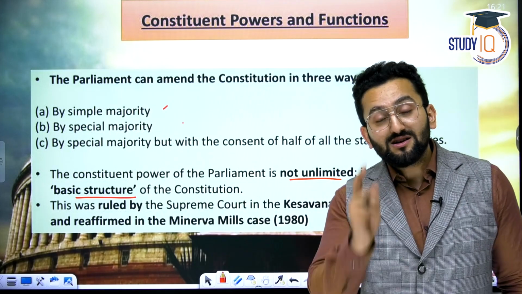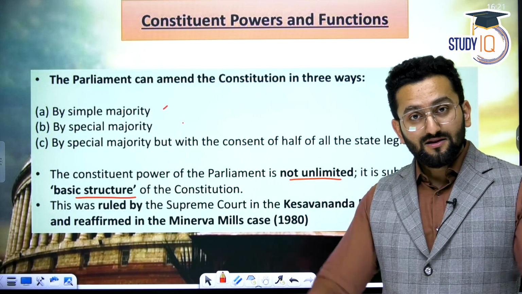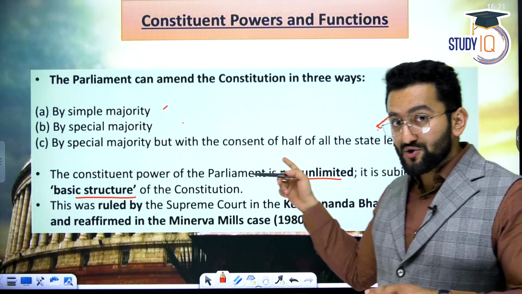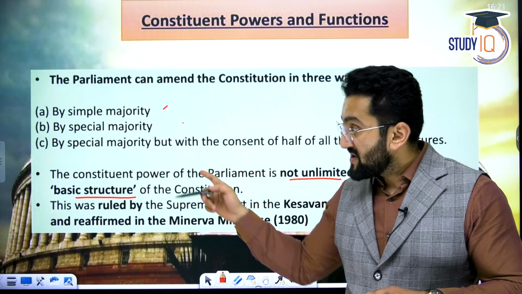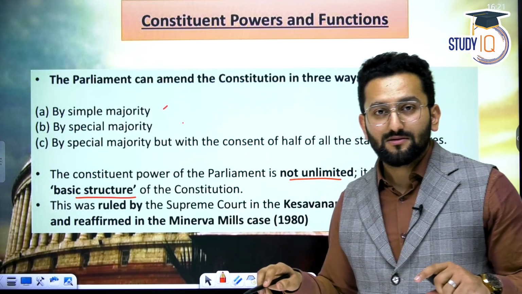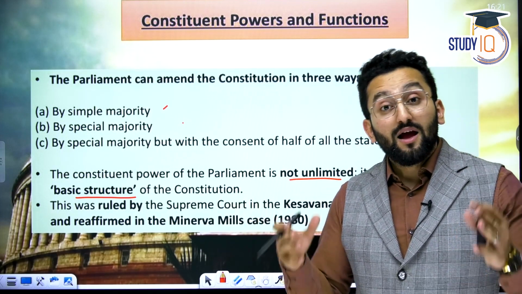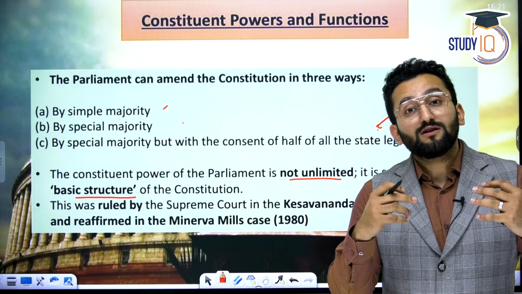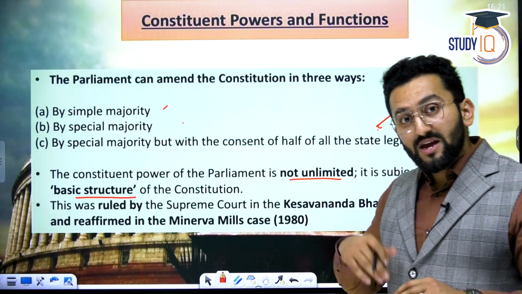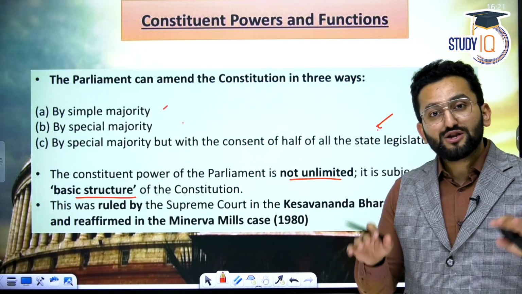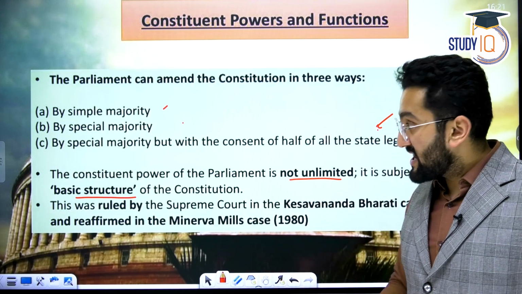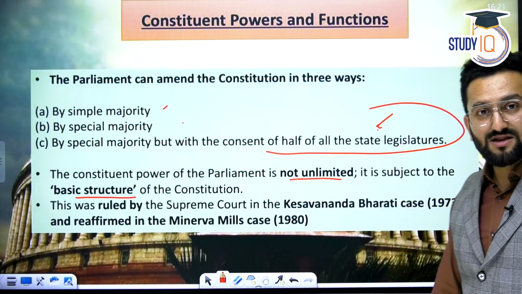Although I've explained this to you in the amendment chapter, can you just tell me in which case the third kind of majority is used? Come on. Matters, for example, which are related to changing the federal structure. If you're making an amendment in the Constitution in such a way which is going to hamper state powers as well, in this case, you need ratification from half the states as well.